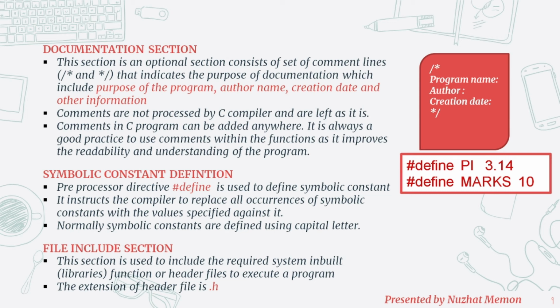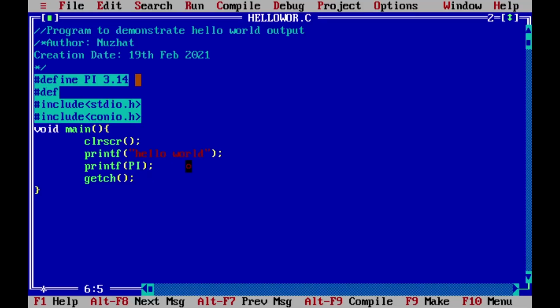One more advantage of symbolic constant is, suppose I have a symbolic constant marks 100. Somewhere in the program I am using this symbolic constant. Now in case I want to change the value of marks from 100 to say 50, then at 20 places I don't have to write 50 again and again. I will just write the name marks, and here I will change the value from 100 to 50. So even though I am using it 20 or 30 or 50 times, I have to make the modification at one place only rather than doing changes in the whole program.